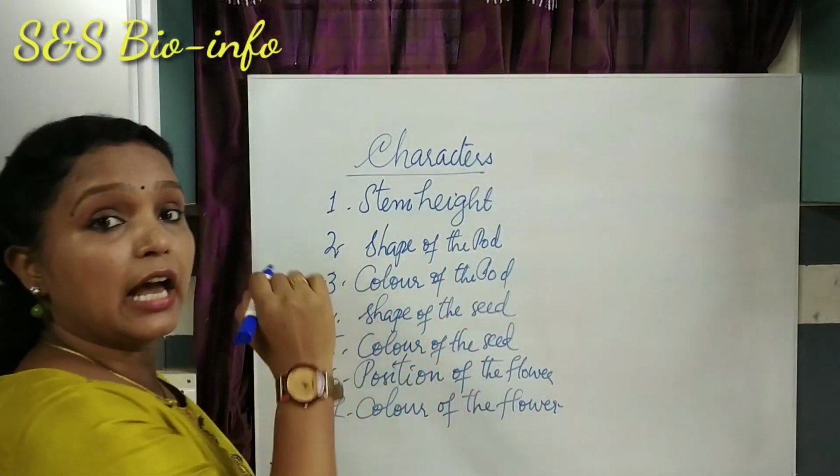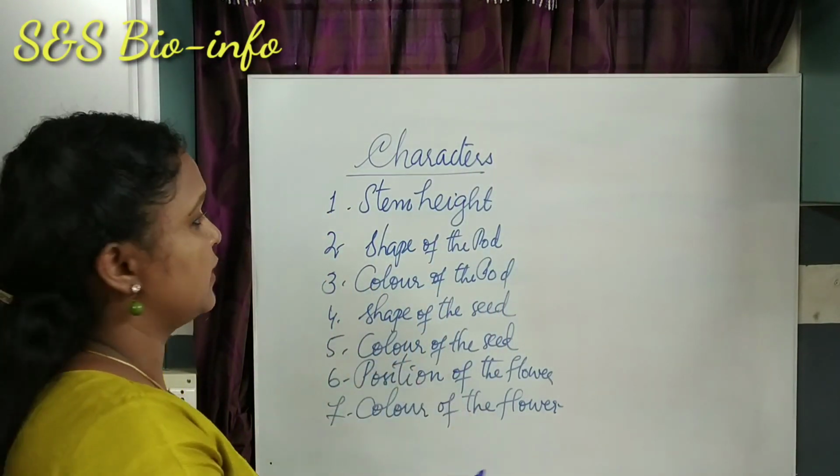So these are the 7 characters selected by Mendel for his hybridization experiments.